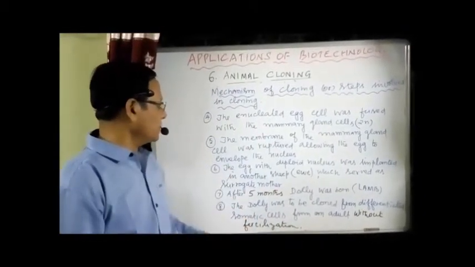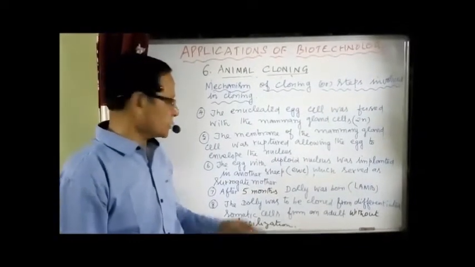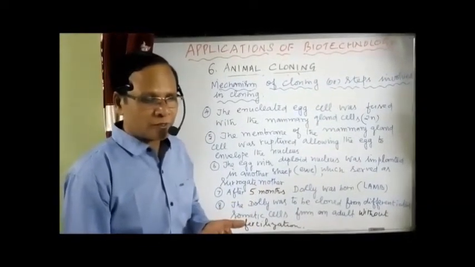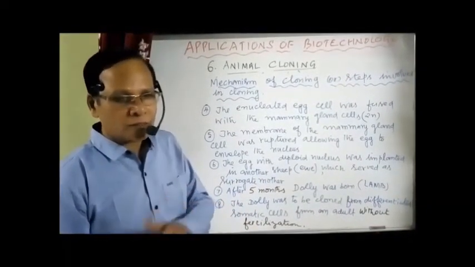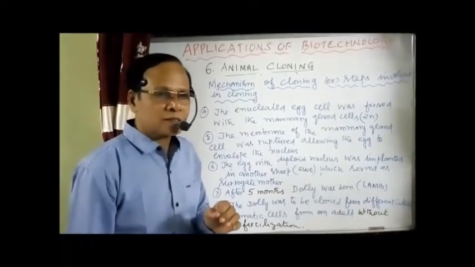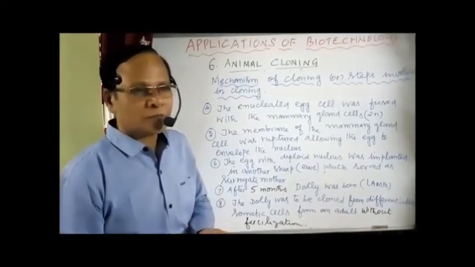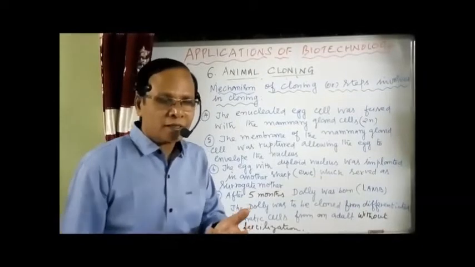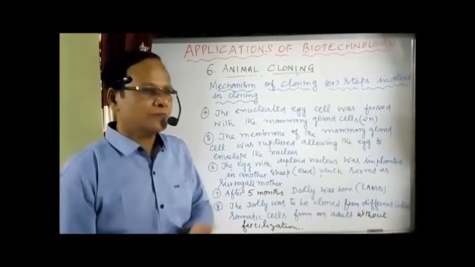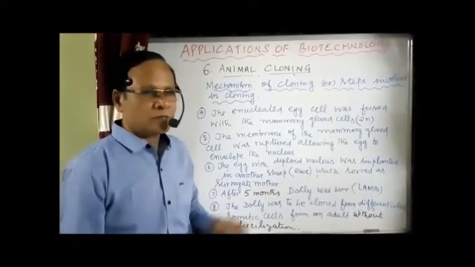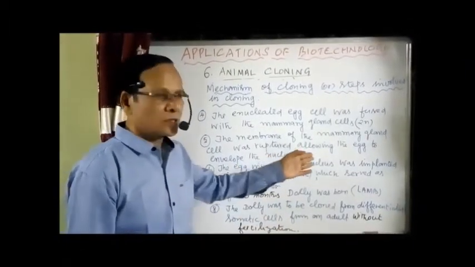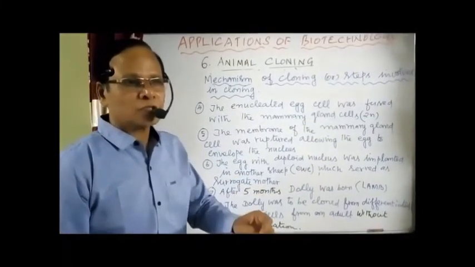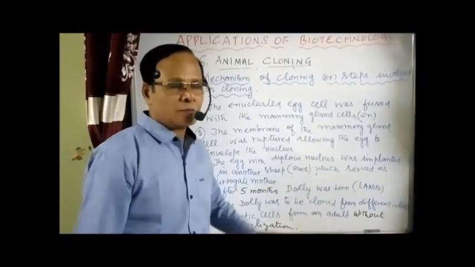Now what do we have to do? We have the egg with the diploid nucleus. It was implanted in another sheep, different from the two sheep from which we obtained the somatic cell and the egg cell. We are using another sheep, which is considered a surrogate mother. You know the meaning of surrogate mother? A mother who carries an individual for another person for rent. So we implant the cell, after attaining the diploid condition, in the uterus of the surrogate mother.